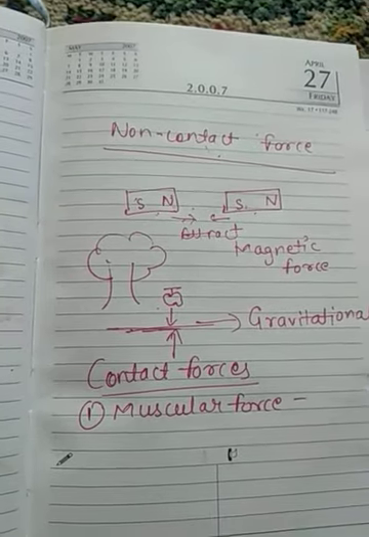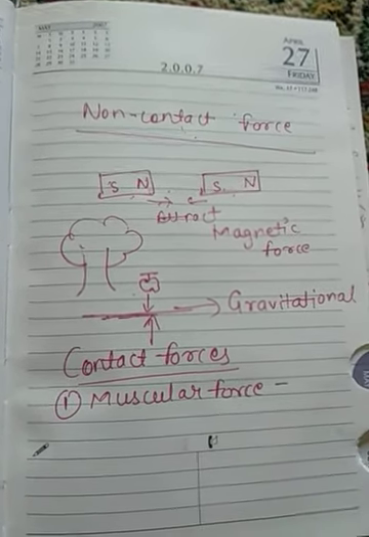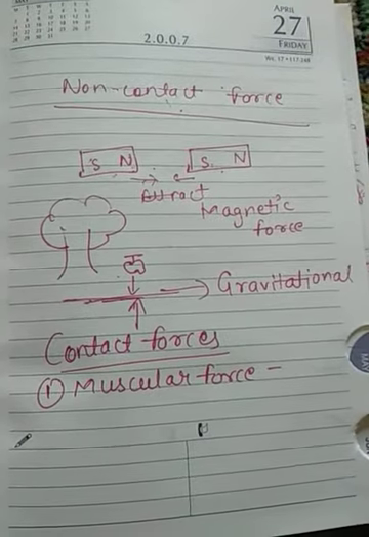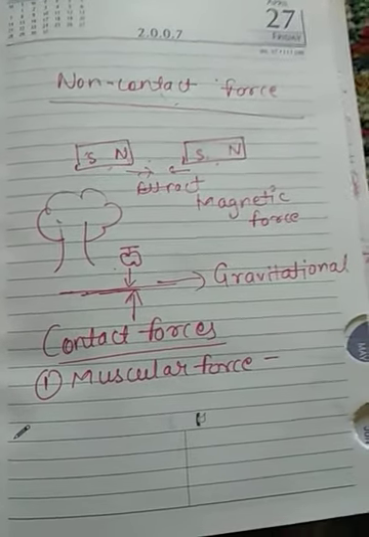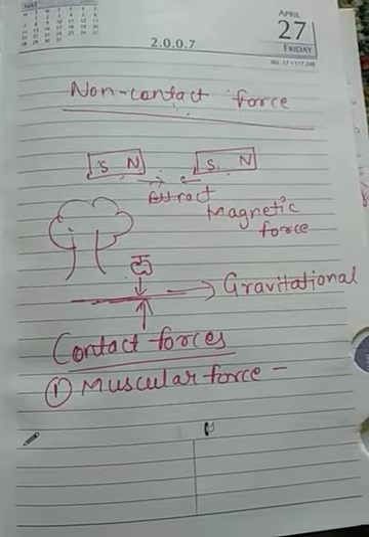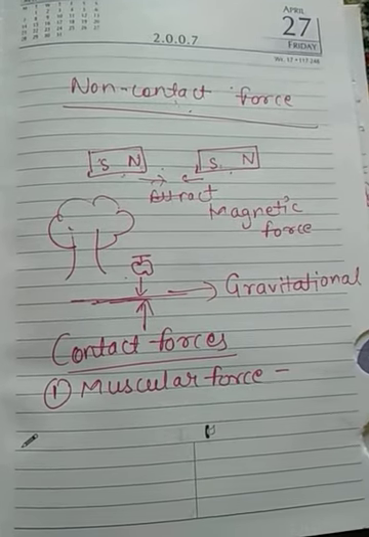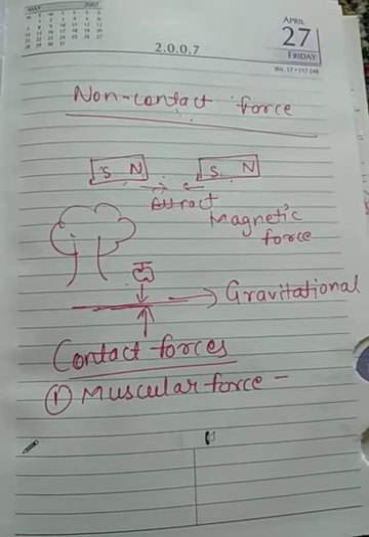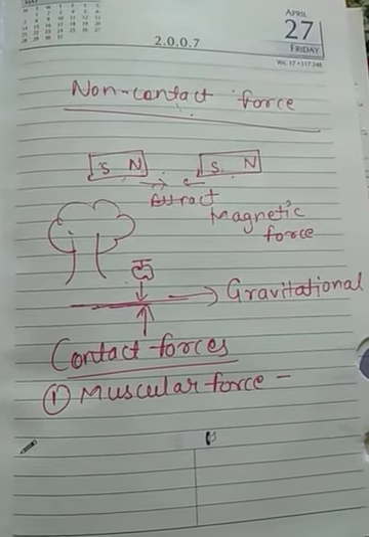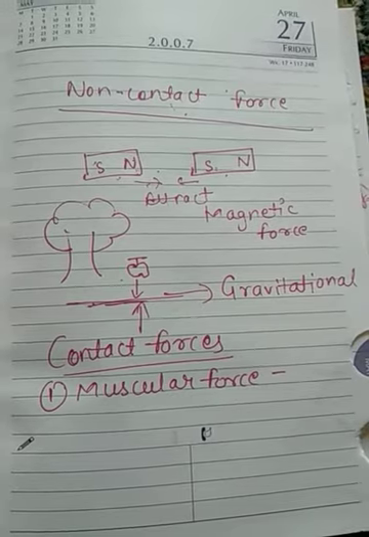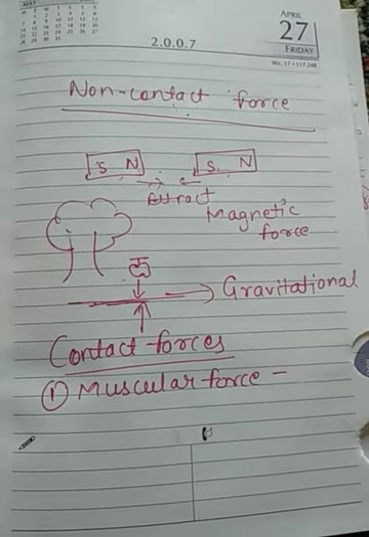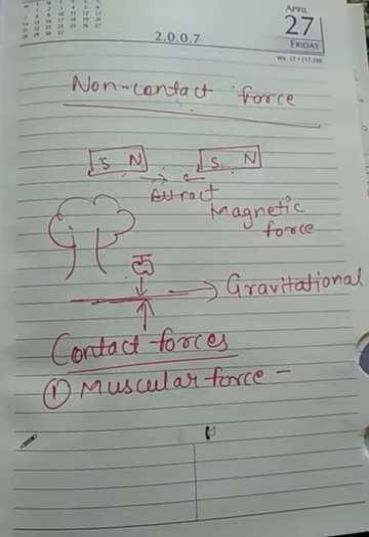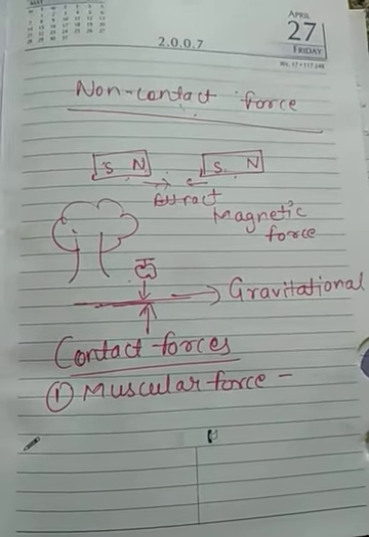When we talk about muscular force, let us talk about some movements which take place inside our body, which are not visible from outside. Let's talk about the digestive system. What happens when you eat food? We take the food inside our body through our mouth. From the mouth it passes through a food pipe, and then through this food pipe it finally reaches the stomach, where the process of digestion starts.